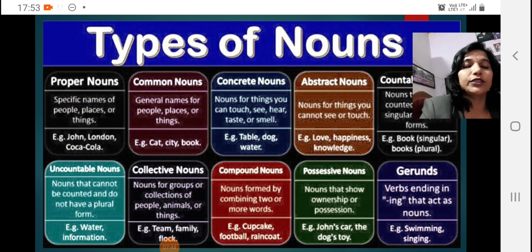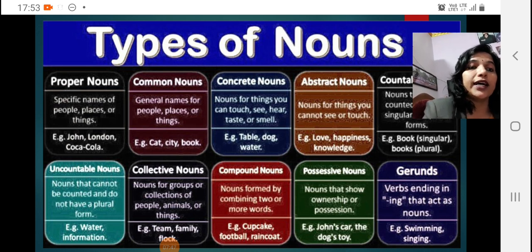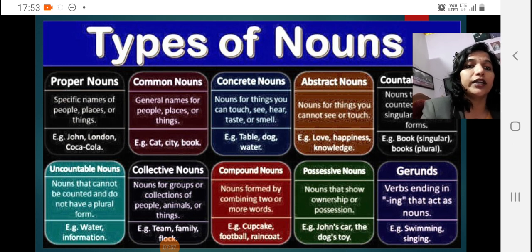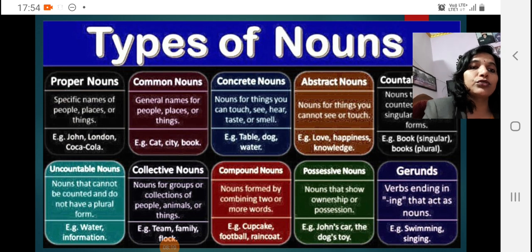Gerunds are very important. You people must know this, because it is very crucial. People most of the time get confused. They treat it as a verb, a verb with its ing form, but it is not. In the part of nouns, it is called a gerund. So swim is a main verb, which is changed into a noun by adding ing. Swimming and singing, both are gerunds, called gerunds in nouns.